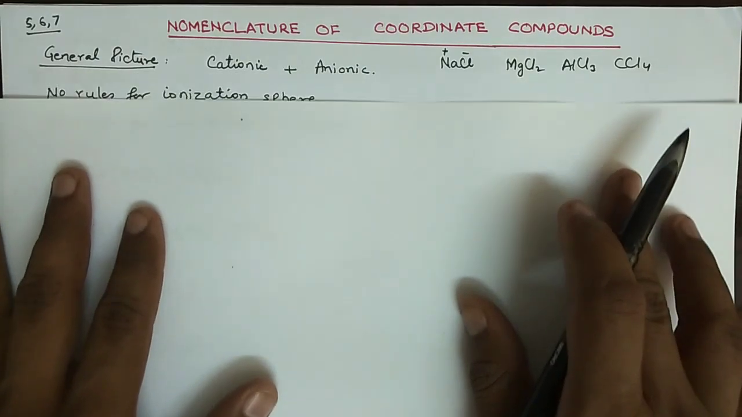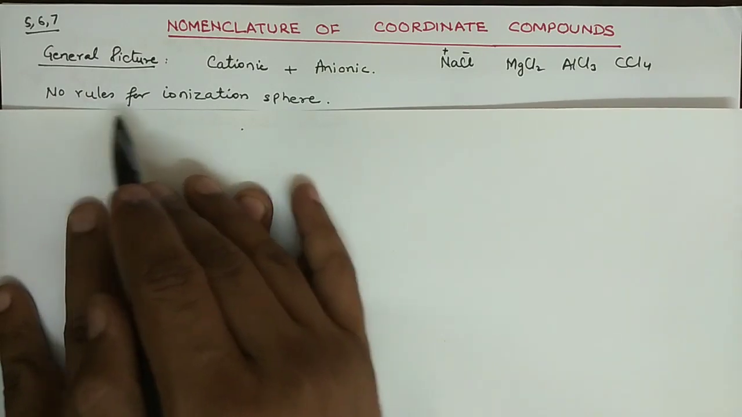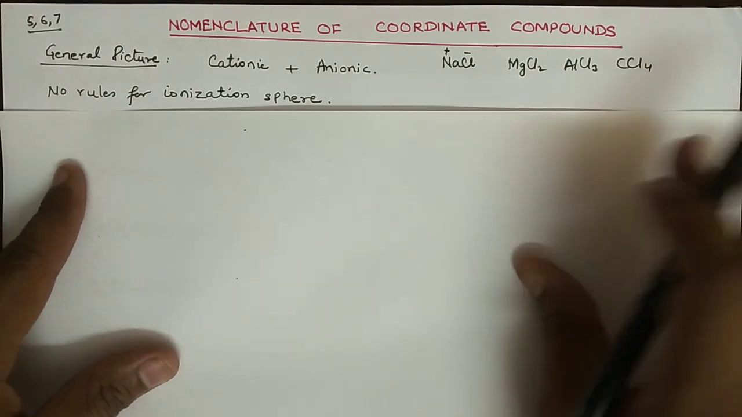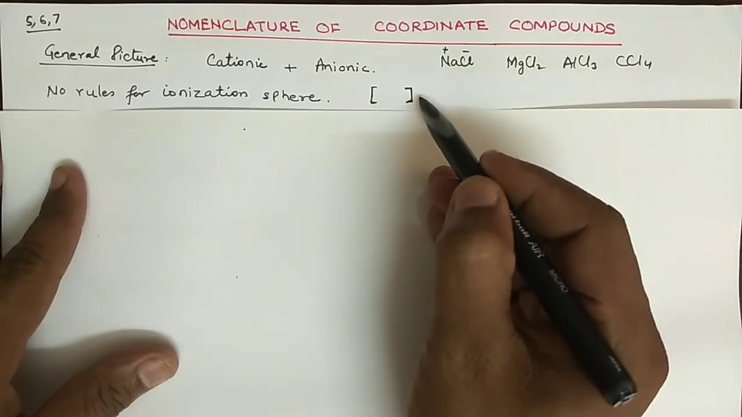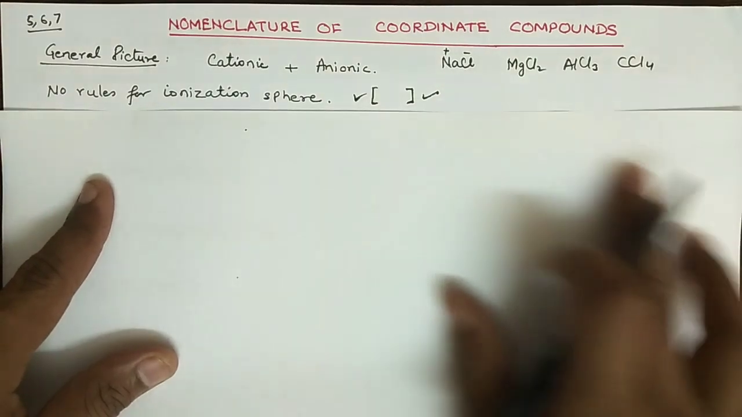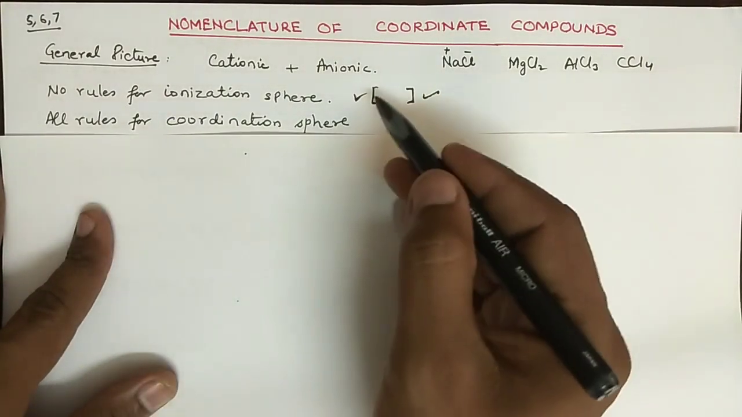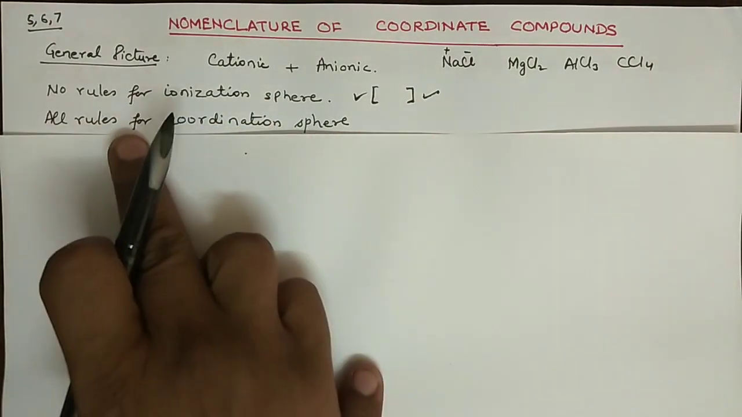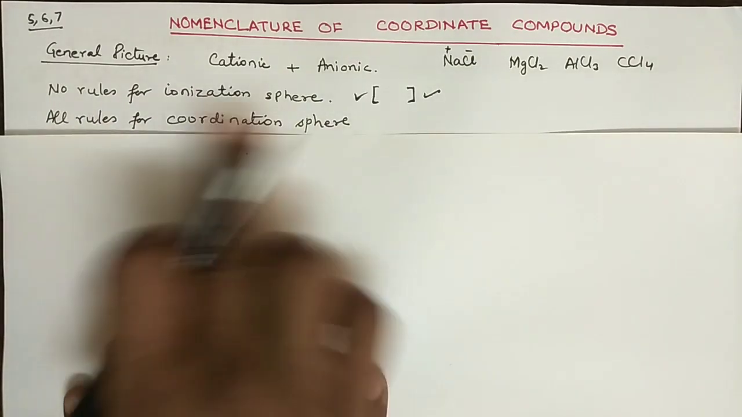So let us go, and here is rule 1. Rule 1 is that there is no rule for the ionization sphere. Now I think everyone remembers what the ionization sphere is. The ionization sphere is that part which is outside this bracket, either on this side or on this side. So you should remember that there is no rule for the ionization sphere. And the second rule is that all the rules are for this black bracket, which is called the coordination sphere, right? So rule 1 means the ionization sphere has no rules, and rule 2, the coordination sphere has all the rules.